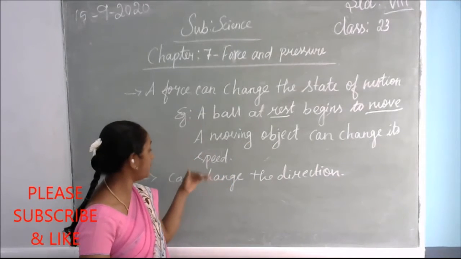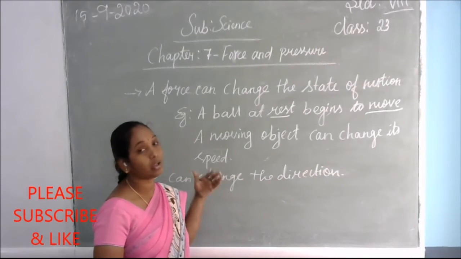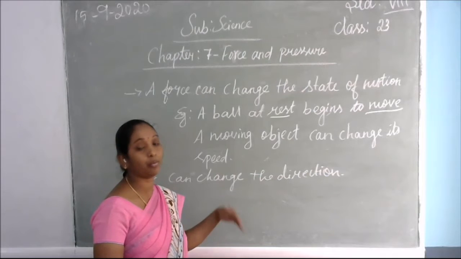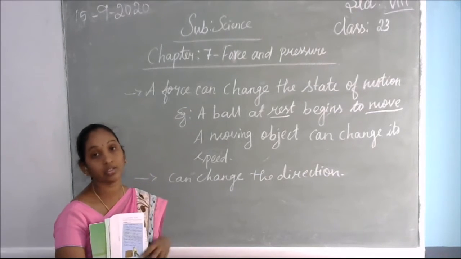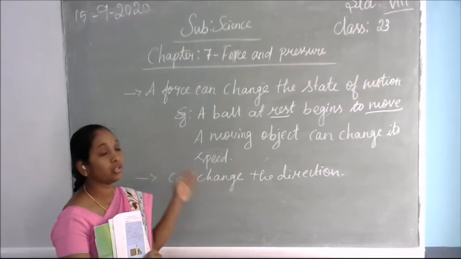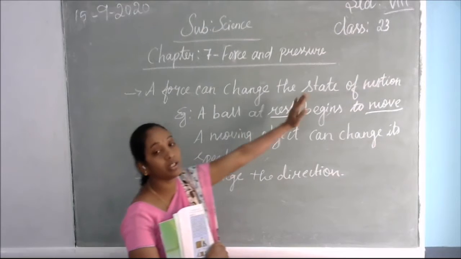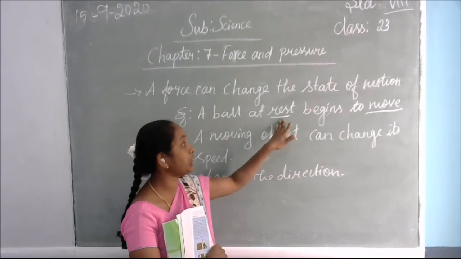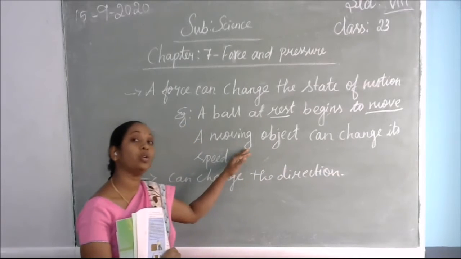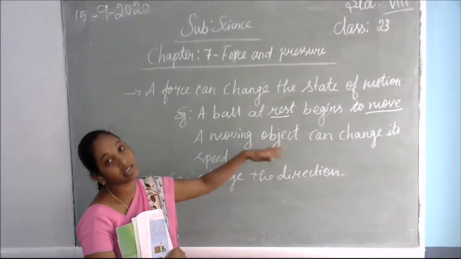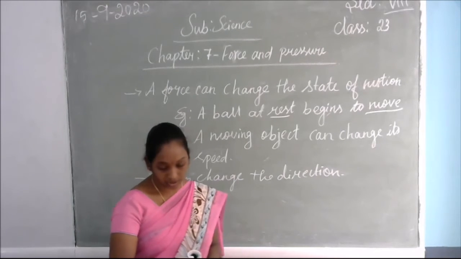Next, a force can change the direction of an object. When the ball is hit, we don't know which direction it will go. It can go in any direction. So once a force is applied on an object, it can change the motion. The object at rest can start to move, or an already moving object can increase or decrease its speed. And the object can also change its direction.